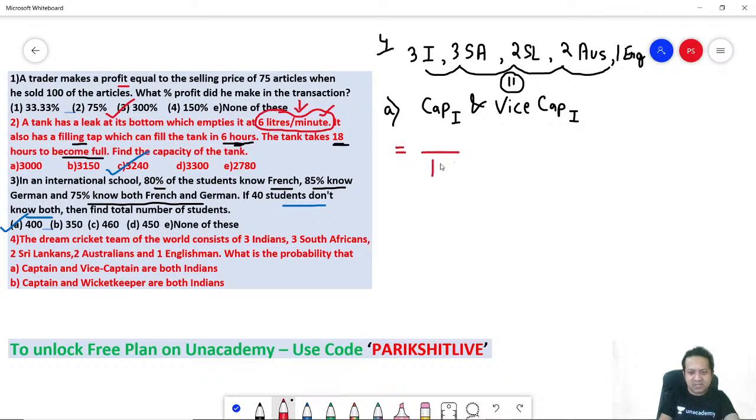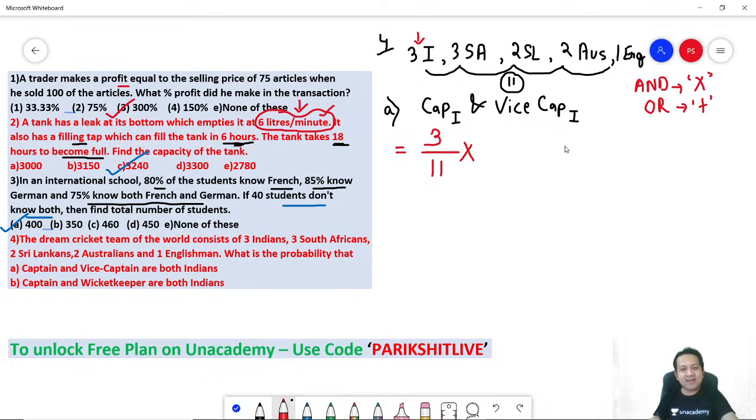So let's consider the captain first. Among the 11, how many are Indians? Remember, you need an Indian as your probability. There are 3 Indians. So can I say numerator will be 3? So what is your chance of having an Indian captain? 3 by total. There are 3 Indians and total is 11. Into, remember, and a vice captain. Whenever you have the English word and, it would always mean multiplication. Remember this. The English word or would always mean plus.